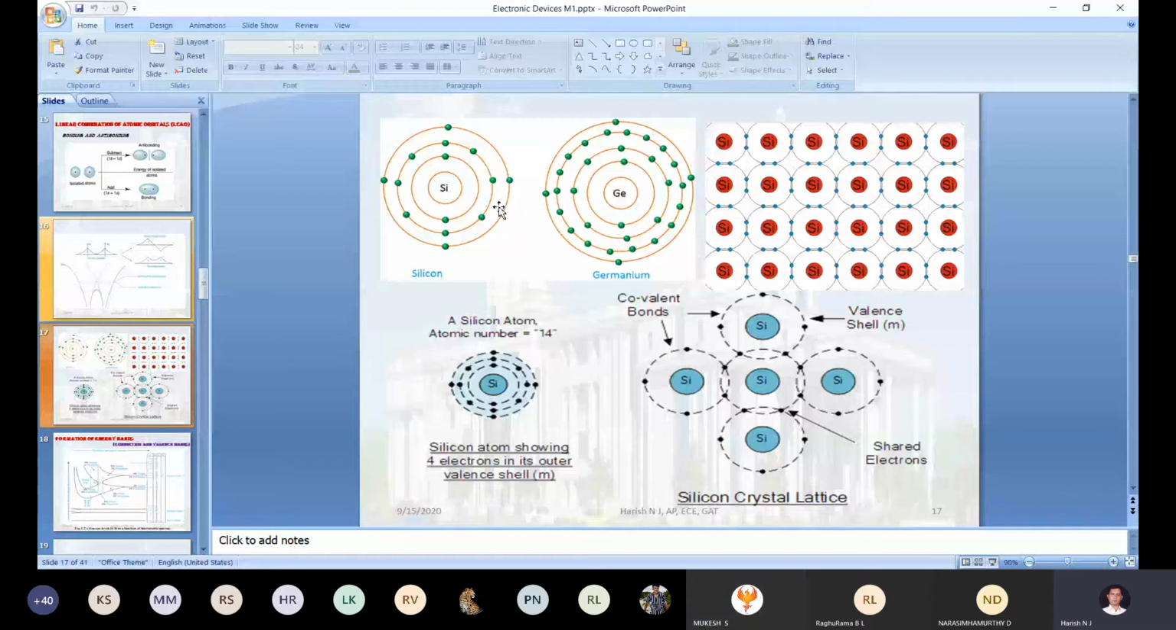The electron having additional energy will shift from this orbit to this orbit. In the same way, one electron shifts to this atom, one electron shifts to this atom, and one electron shifts to this atom. Finally, this particular silicon atom becomes stabilized because it gains 4 electrons from the neighbors. Gain means sharing, correct?